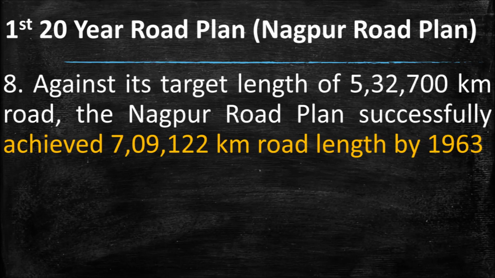Against its target length of 5,32,700 km of road, the Nagpur Road Plan successfully achieved 7,09,122 km of road length by the year 1963.